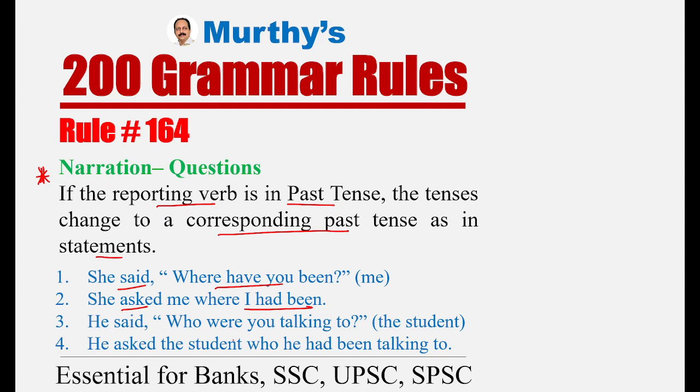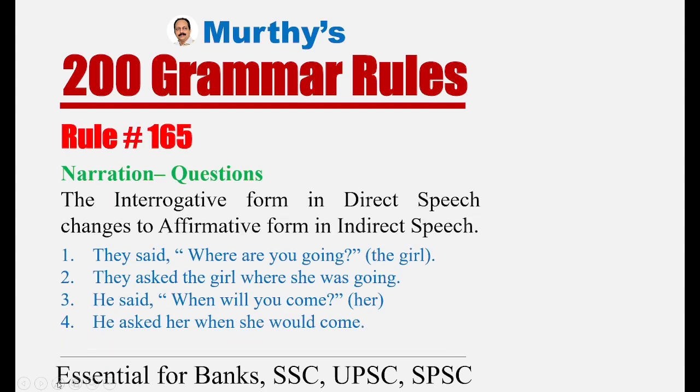He said, "Whom were you talking to?" Here, past continuous. Past continuous changes to past perfect continuous. He asked the student whom he had been talking to. Had been talking to, past perfect continuous. The same table is applicable. Not only that, other changes: now changes to then, here changes to there, this changes to that, these changes to those. Even that table is applicable if the reporting verb is in past. Two tables are applicable. But to deal with these rules, you've got to be good at tenses.